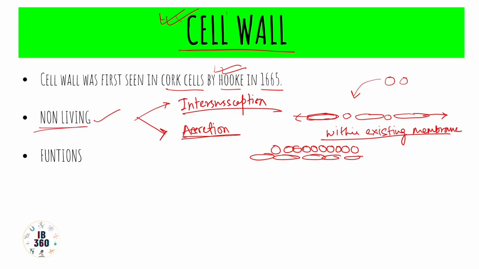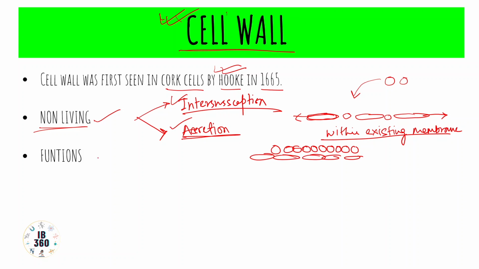And intersusception occurs in primary wall and accretion occurs in secondary wall. We will talk about the three layers of cell wall in the next part of this video, but these two processes are very significant when it comes to apparent growth of the cell wall, which is completely non-living and yet showing growth.